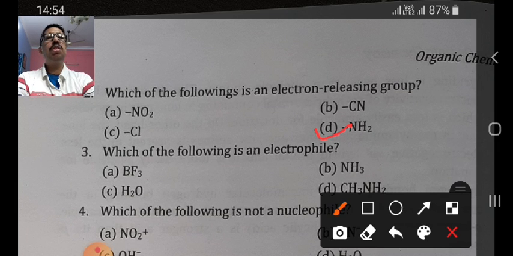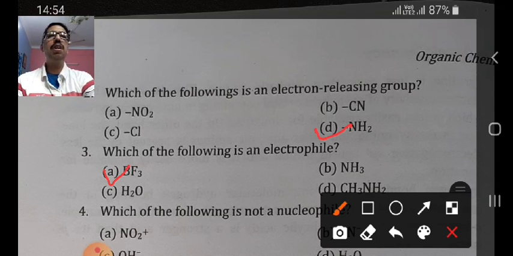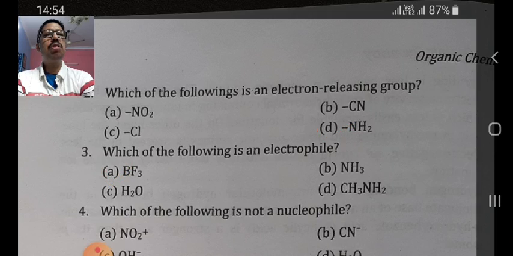Now the next question: which of the following is an electrophile? All the electron deficient species are known as electrophiles, and as we know that BF3 is an electron deficient species, so option A will be the correct answer. Now move on to the next question.